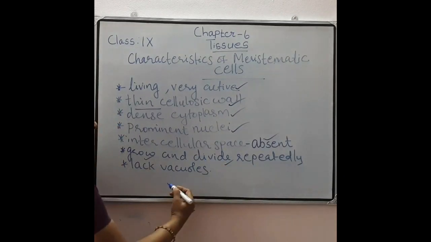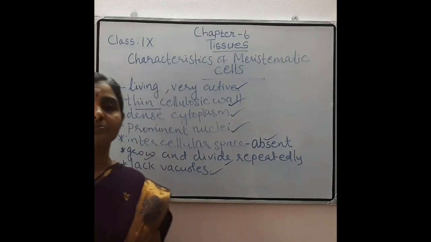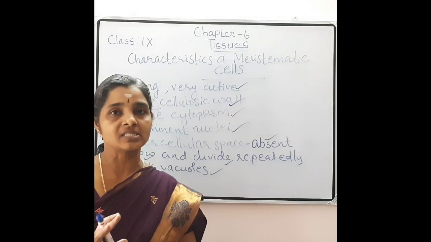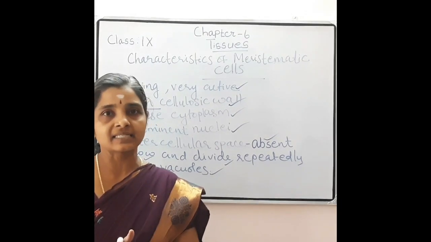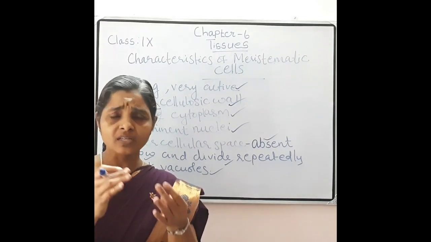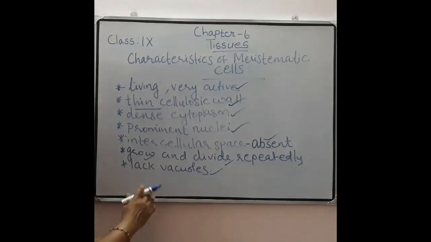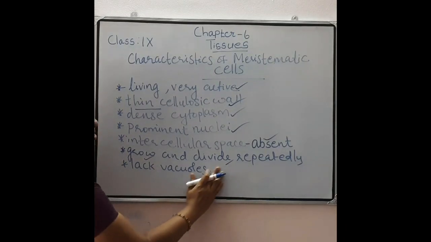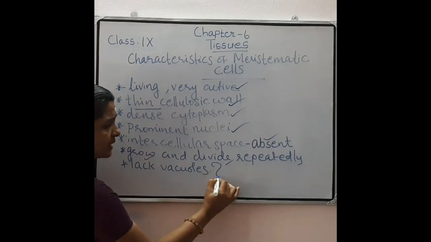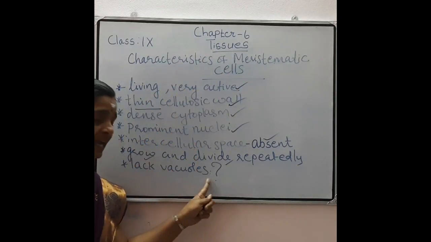And the last one is they lack vacuoles. In the first chapter we studied about vacuoles. These are large sac-like structures and they store water, cell sap, amino acids, etc. But here in meristematic cells they lack vacuoles. That's a question: why do these meristematic cells lack vacuoles?